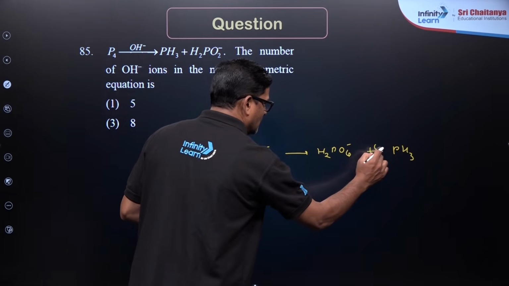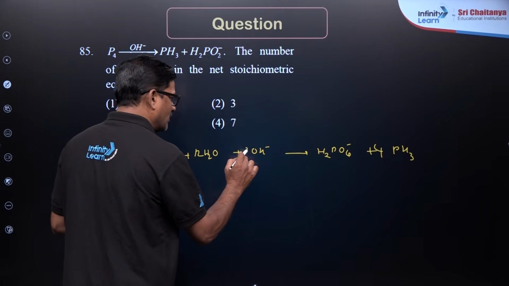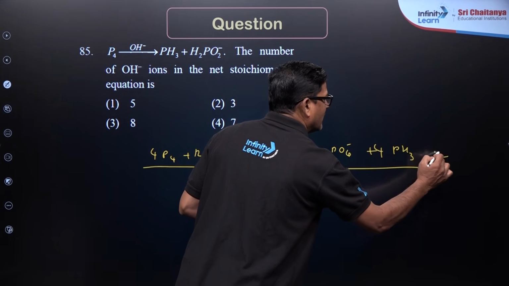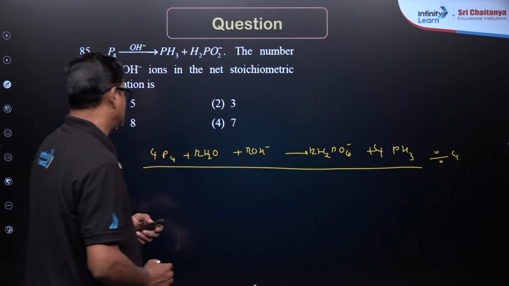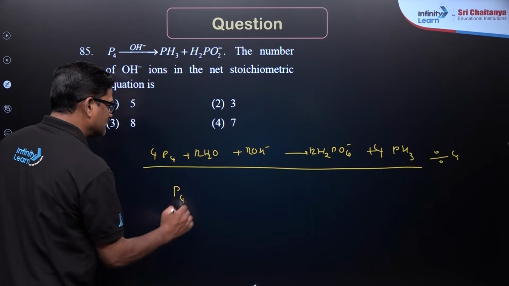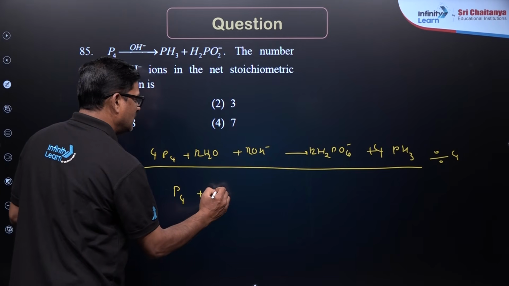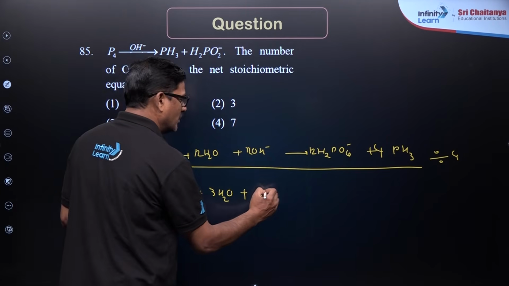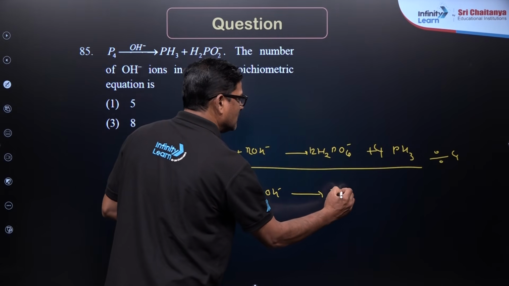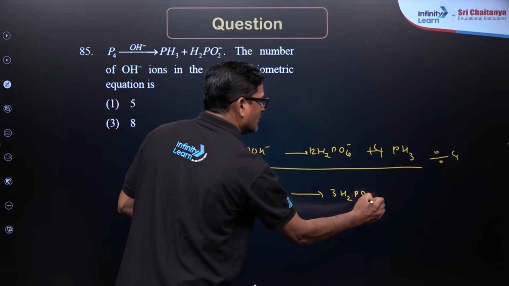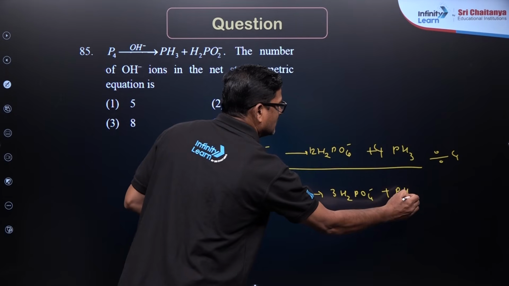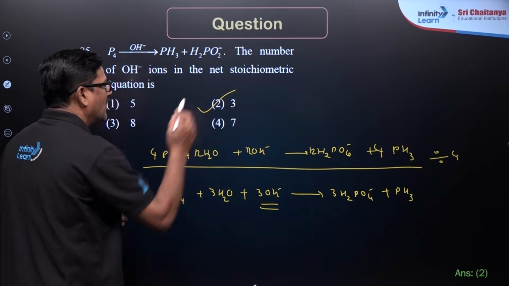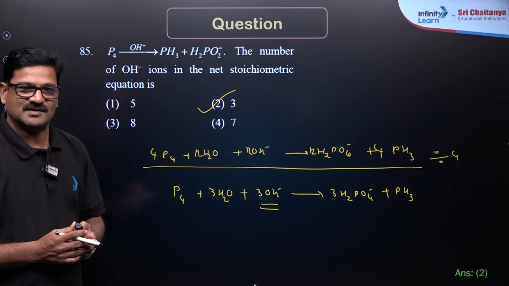are going to get 12 here, 12 here, 12 here. The entire reaction is divided by 4. You are going to get P4 plus 3H2O plus 3OH- gives us 3H2PO4- plus PH3. So that I could get 3 OH-. The answer is going to be option 2, the correct answer for this question.